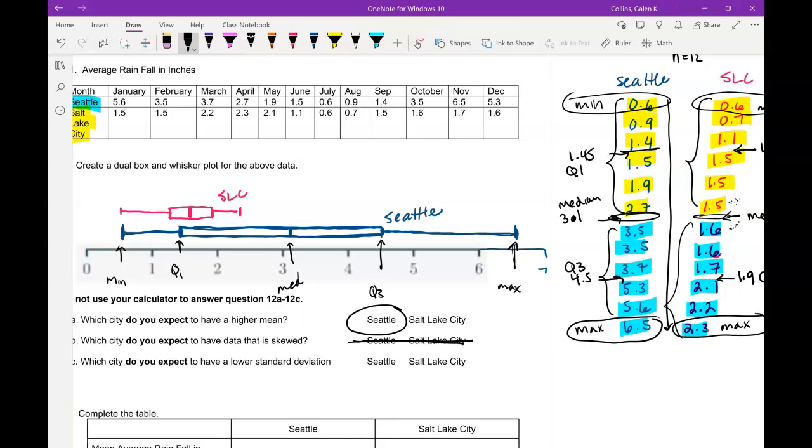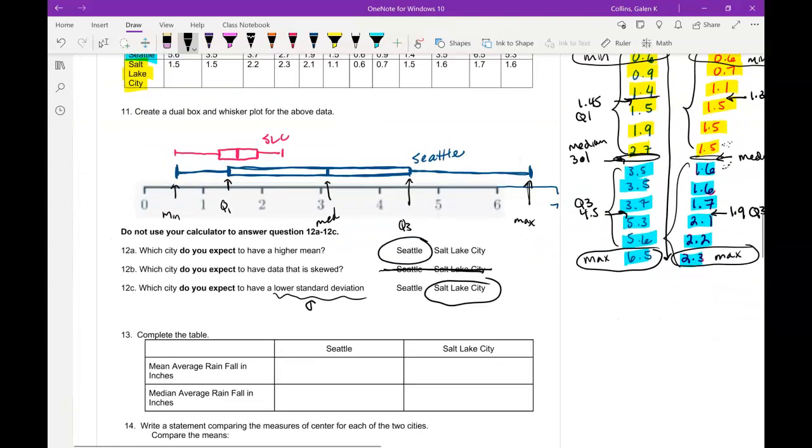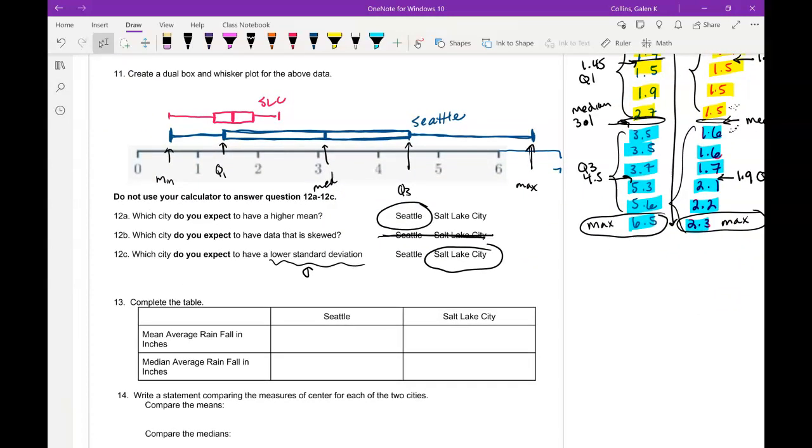And then lastly, in which city do you expect to have a lower standard deviation? So remember, we use that lowercase sigma to represent standard deviation of a population. The lower the standard deviation, that means that data is clustered closer to the mean. So I would expect Salt Lake City to have the lower standard deviation because I don't know where the mean is exactly, but I know where the median is, and I see that that data is just more tightly clustered, whereas Seattle has a greater spread. So I'm going to guess that Salt Lake City has the lower standard deviation. We'll find out in a second.